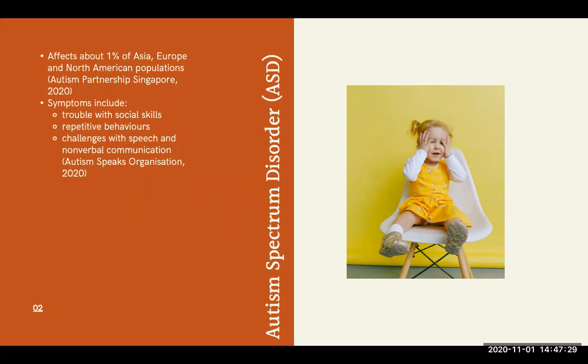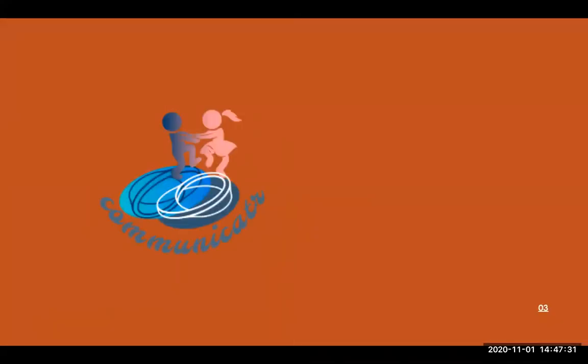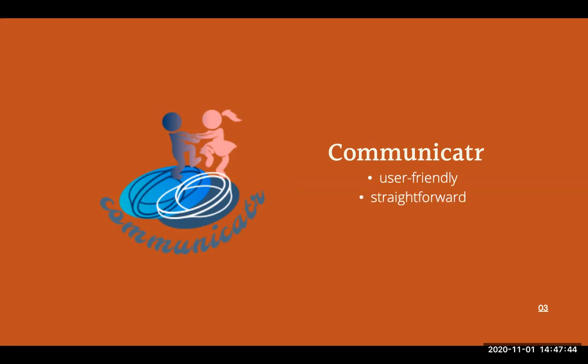Here, we introduce to you a proposed application, Communicator. Communicator is an application focused on improving children with ASD's comprehension and expression of emotions. It is innovated with the intention of being user-friendly, straightforward, and free of charge. This is to cater to lower functioning people with ASD, since most well-exhaustive pre-existing applications like ProLoco2Go are rather catered to those who are higher functioning.